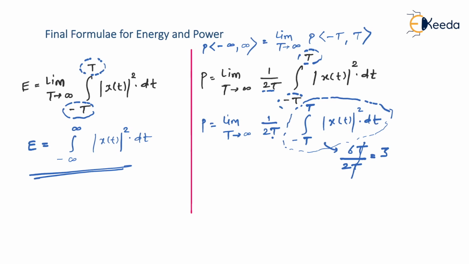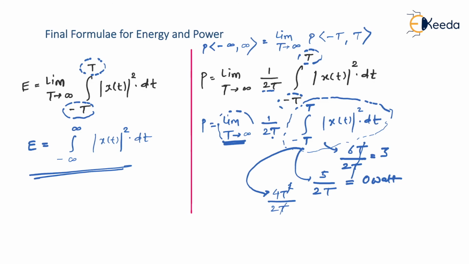Maybe in a second case you might have the integration value equal to some constant, let's say 5, and now it is divided by 2T. You know that T is approaching infinity, so it might happen that power becomes 0 watt. Is that right? Again, in the next case, for this integration, let's say we have a value like 4T square, and now it is divided by 2T. Here T got cancelled, but we have one more T in the numerator, and we know that T is approaching infinity. So after substituting T equal to infinity, it might happen that power becomes infinity watt also.